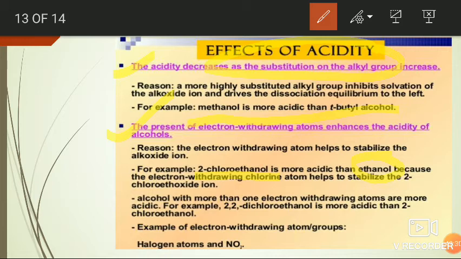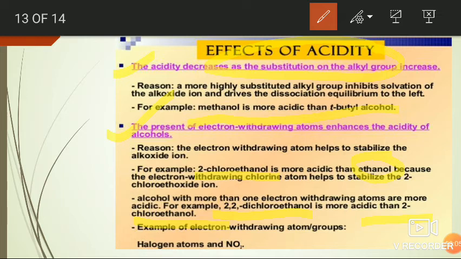For example, 2,2-dichloroethanol is more acidic than 2-chloroethanol. That is, dichloro is more acidic than monochloroethanol. Examples of electron withdrawing groups are halogen atoms, nitro group, COOH group, or SO3H sulfonic acid group.